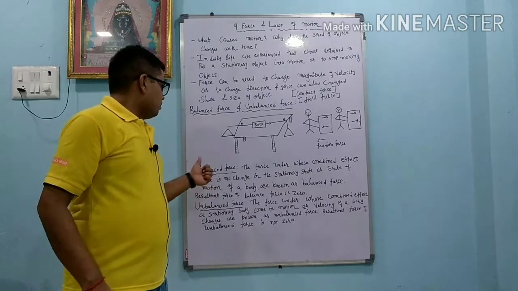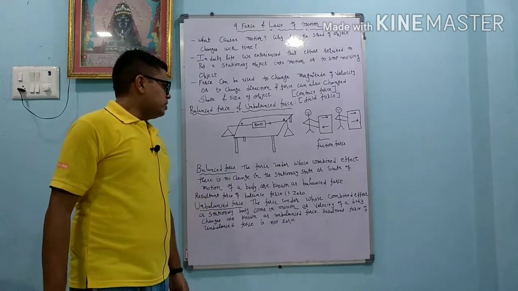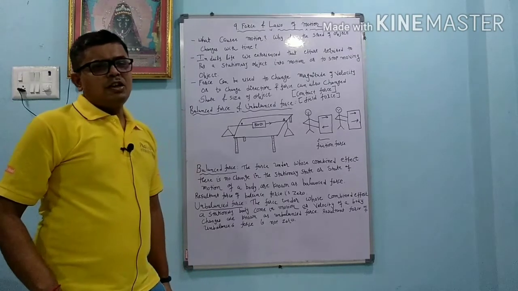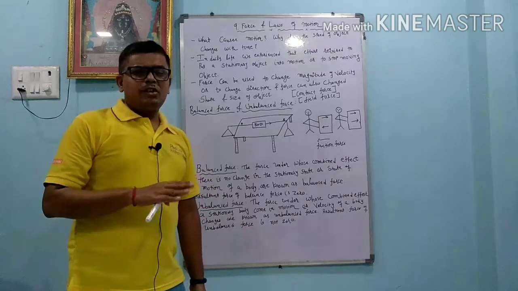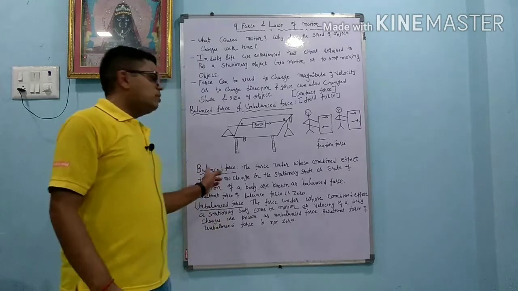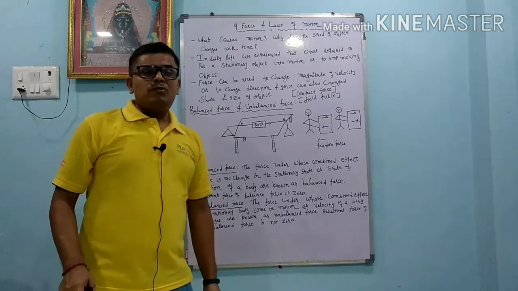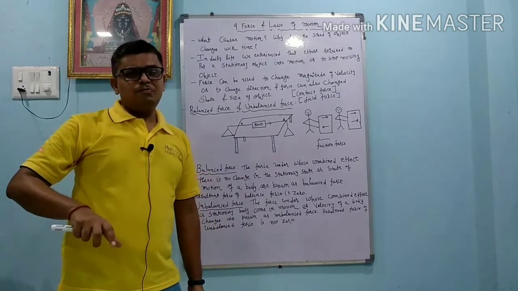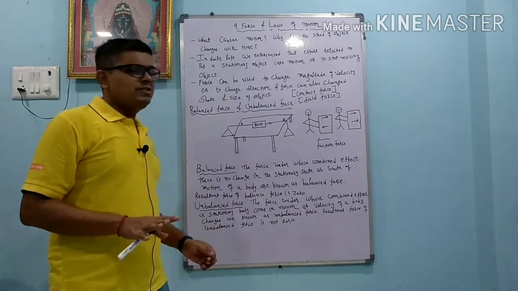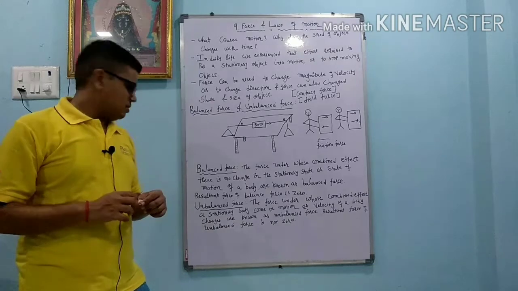Balanced force: the forces under whose combined effect there is no change in the stationary state or state of motion of a body are known as balanced forces. If the object is at rest, it will remain at rest, or if the object is in motion, it will remain in motion. That type of force is called balanced force. The resultant force of balanced forces is zero, so the total net force is zero. If the object is in motion and remains in motion, or is at rest and remains at rest, the resultant force is always zero.